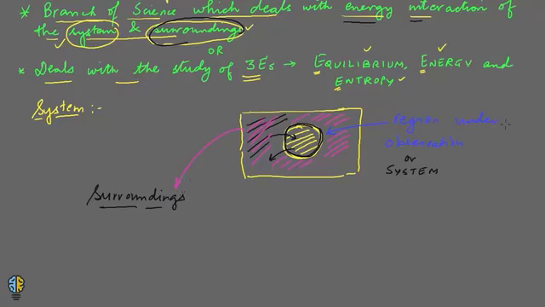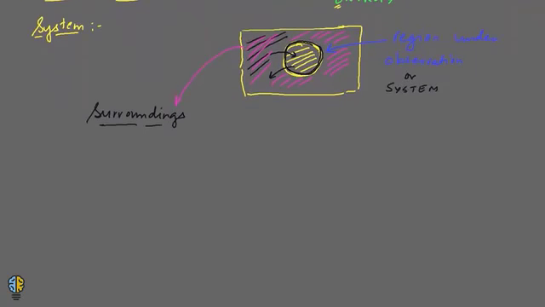Alright, now this is a very basic idea of what a system and surrounding are. Now let's come to another term which we call boundary. Now what is the boundary? The differentiating imaginary line which separates the system and the surrounding is called a boundary.